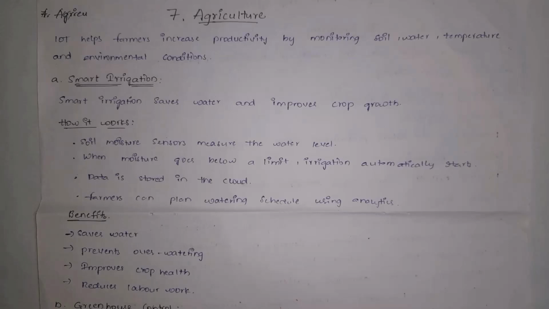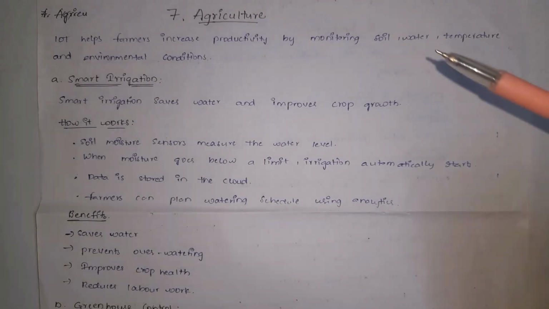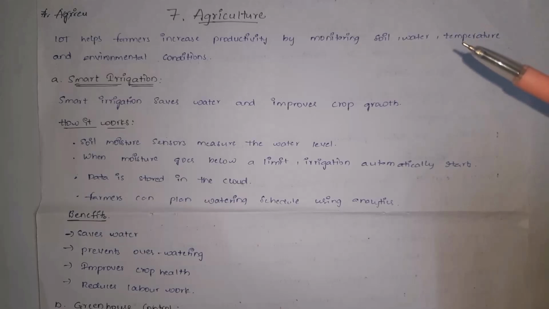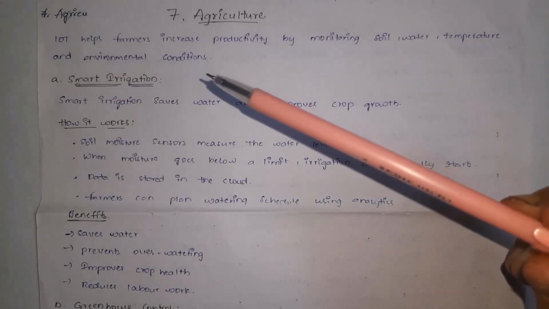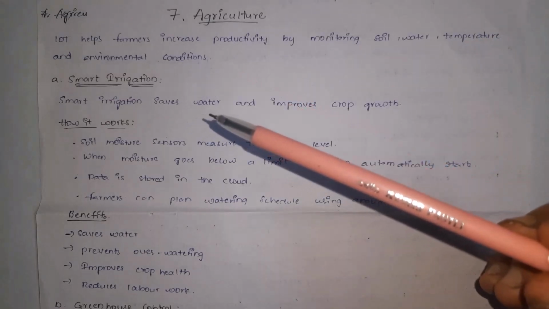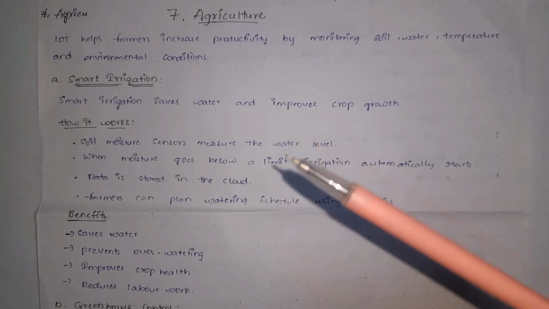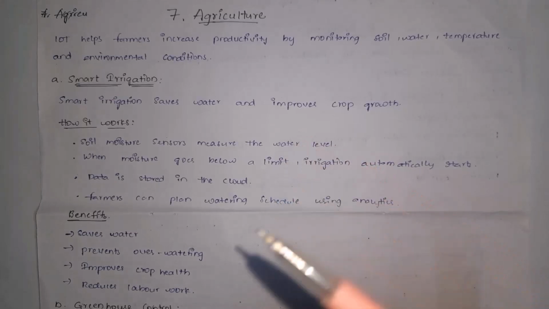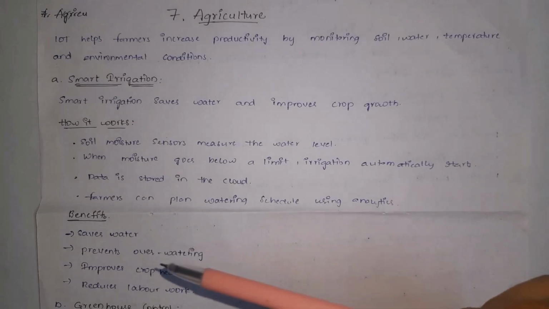Guys, IoT will help farmers increase productivity by monitoring soil condition, water condition, temperature and environmental conditions. In agriculture, the first one is smart irrigation. By using various kinds of sensors, we can identify water condition inside soil so that they can save water, predict overflow of water, improve crop health and also reduce labor work.